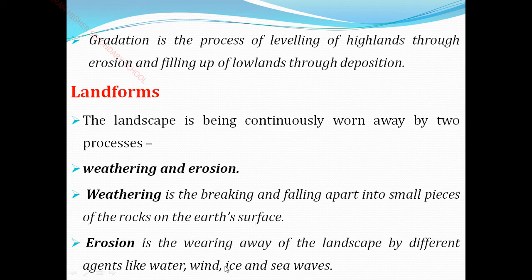And wind, in the previous slide itself I taught you, wind is about the desert only. In the desert, due to the wind flow, the sand comes and builds up like a mountain. It is called sand dunes. So this is also one type of erosion. After the wind, it gets eroded by the sand too.